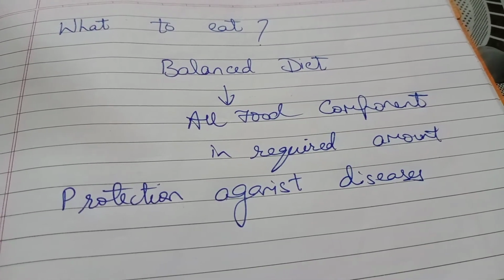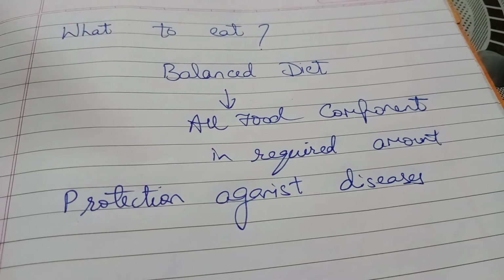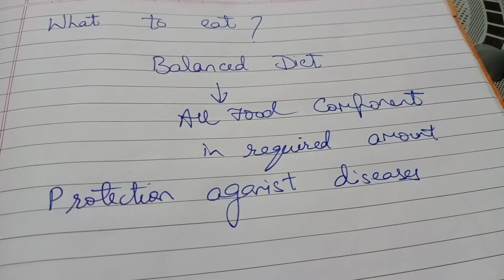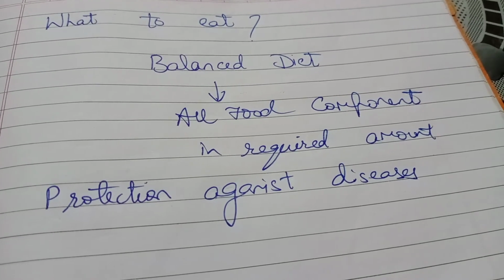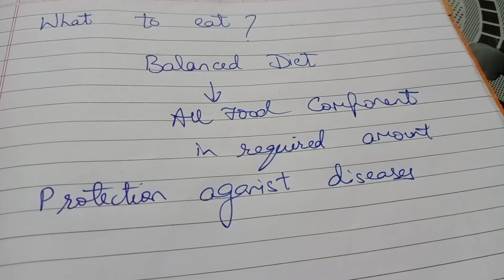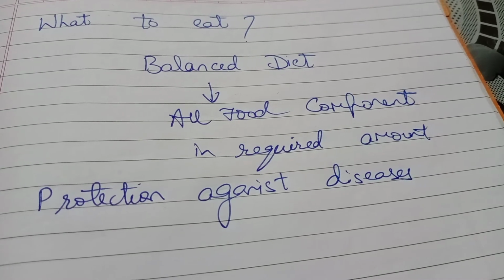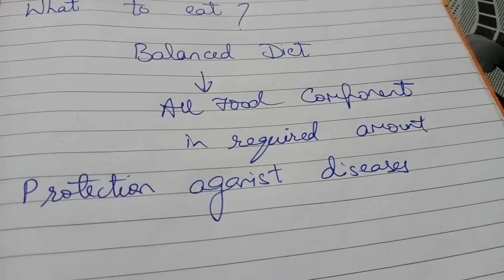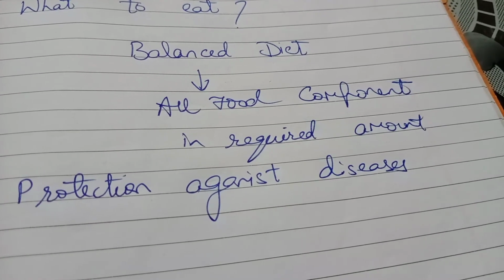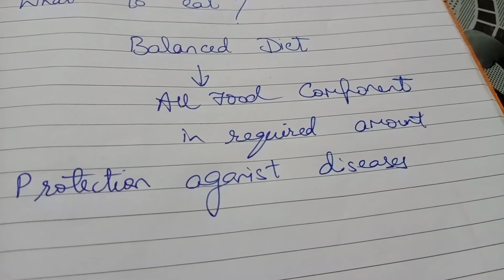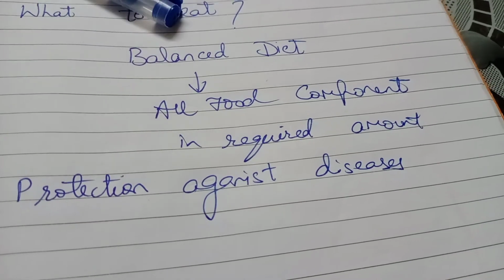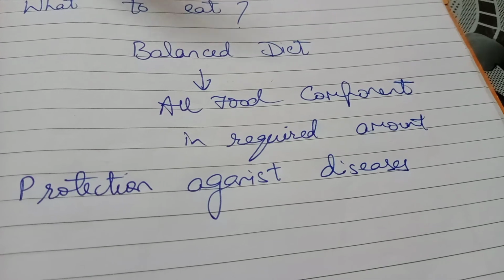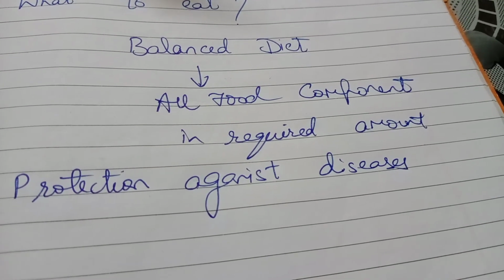Energy obtained from the food is also used for our metabolic activities. Now what are metabolic activities? They are, for example, internal activities such as respiration, means breathing, which is not controlled by us but it is happening inside our body. Blood circulation, digestion of food, excretion of the waste product. These are all the metabolic activities which are helped by the balanced diet. If we eat the balanced diet, then only these metabolic activities are able to function properly.